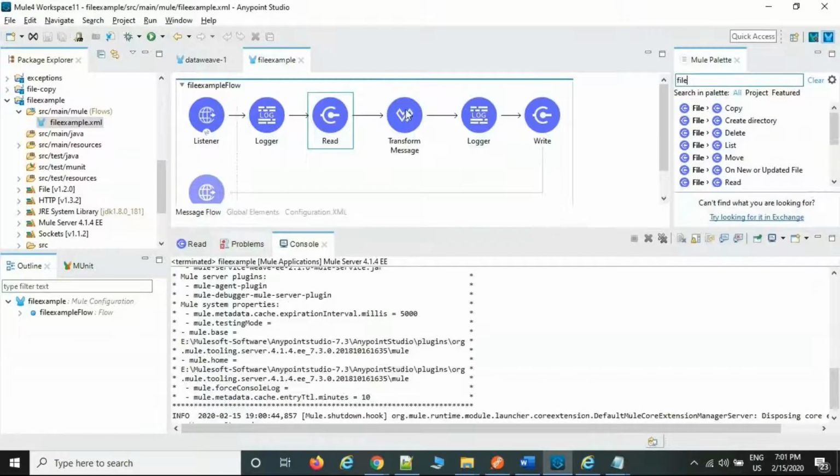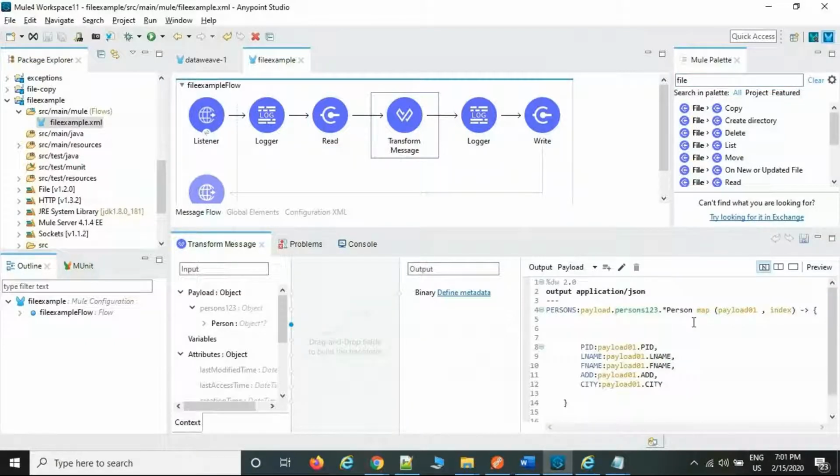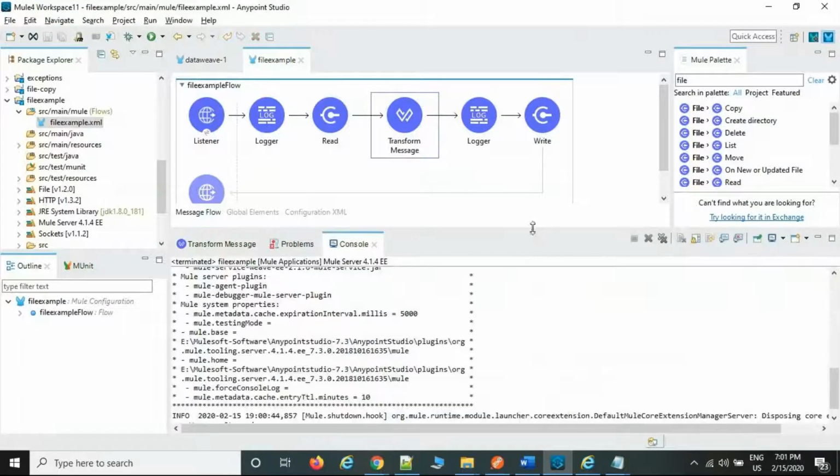Okay, you can read the file. The same format, now we are converting from JSON to JSON, JSON to XML. If you want to convert to XML, sorry, CSV format also, I'm going to cover the CSV file after we finish this one.